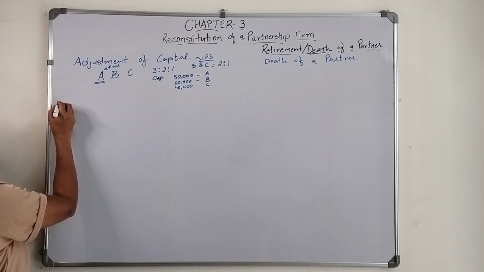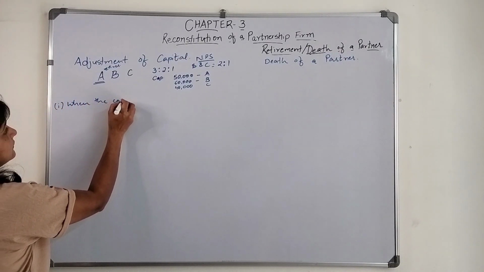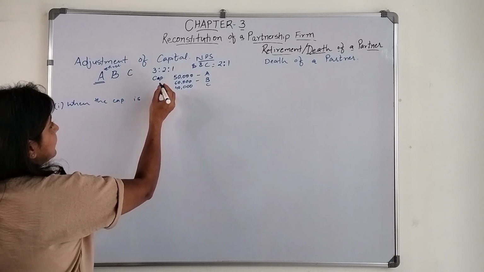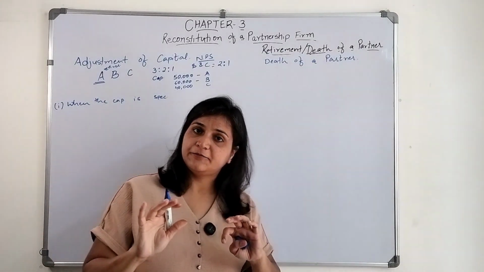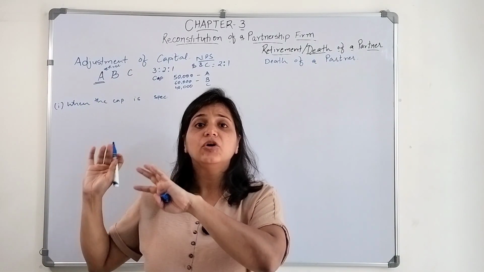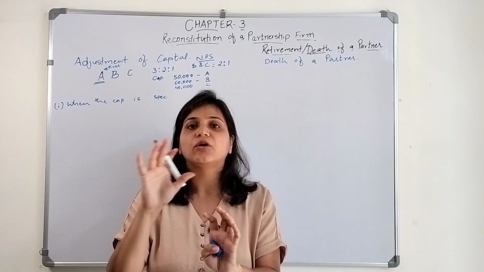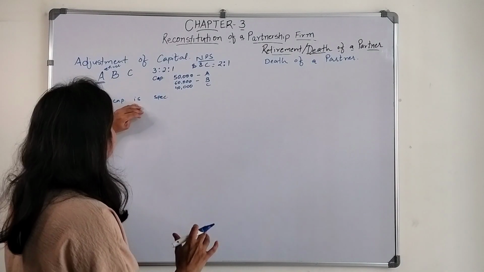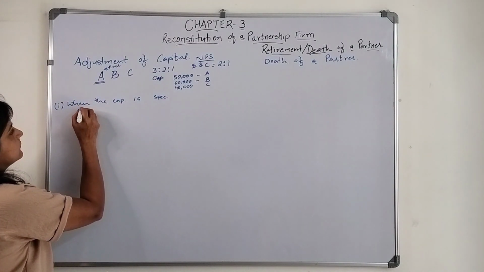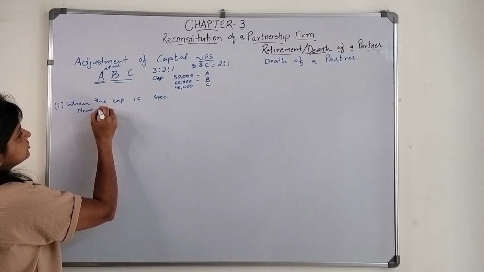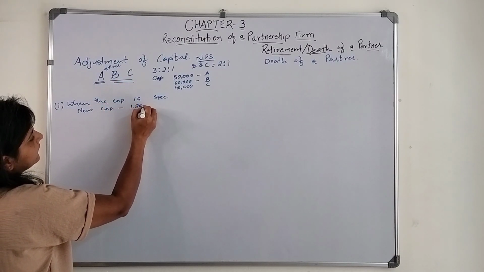The first situation could be when the capital is specified, that is, how much capital they are supposed to keep in their business, in the balance sheet. Let's say the new capital of these two partners, B and C, should be 1,20,000.